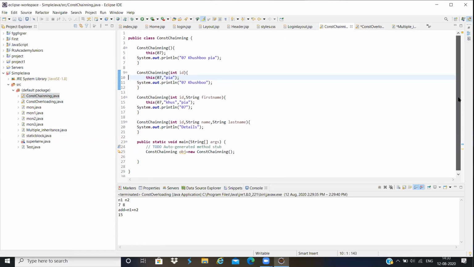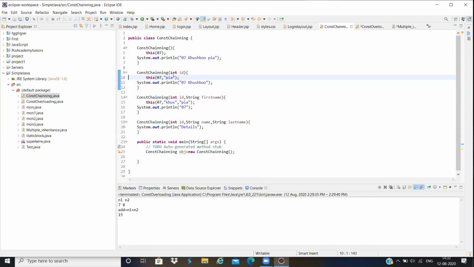It will go to line number 19 and print detail. After that, I have passed 4 parameters, then 3 parameters, then it will go here and print 07.